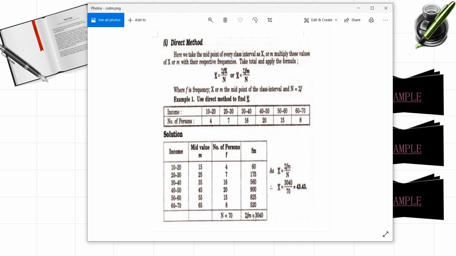And the formula for direct method to find out arithmetic mean is x bar is equal to summation fm by capital N. So which is 3040 by 70. If you find out that, you'll get the answer here, which is 43.43. You can work out and see. You can compare your answers here with this.